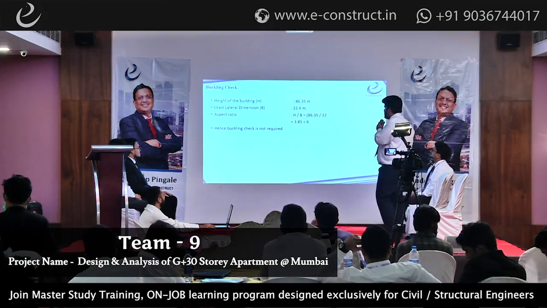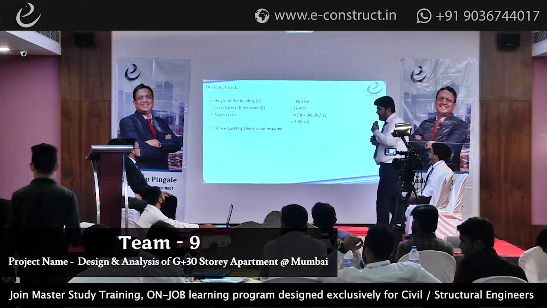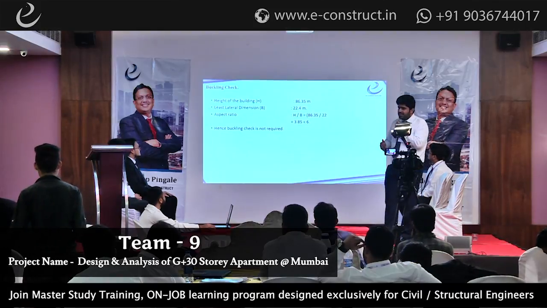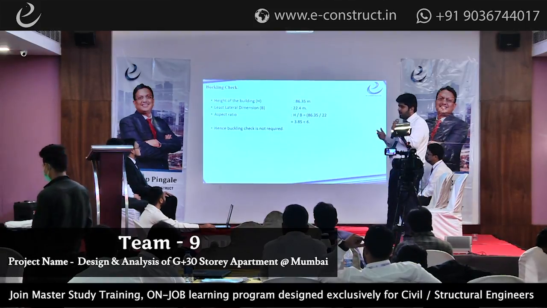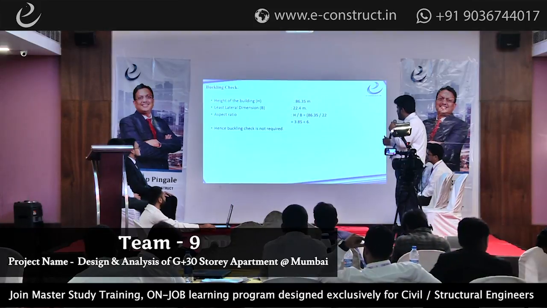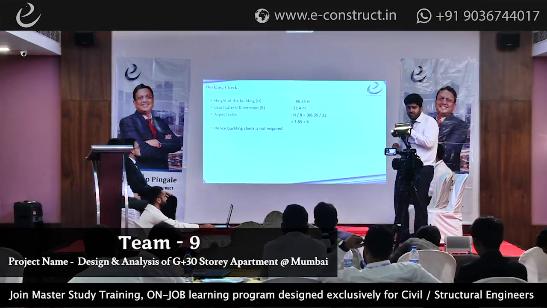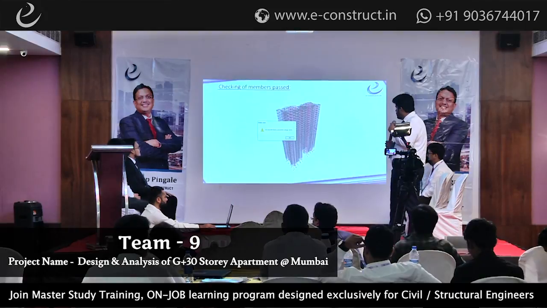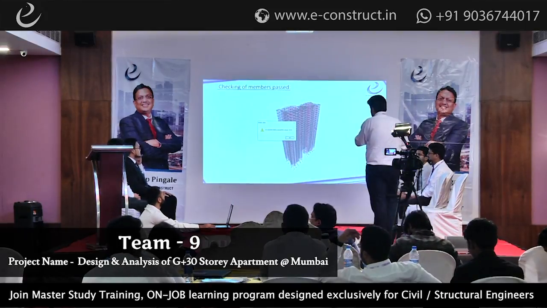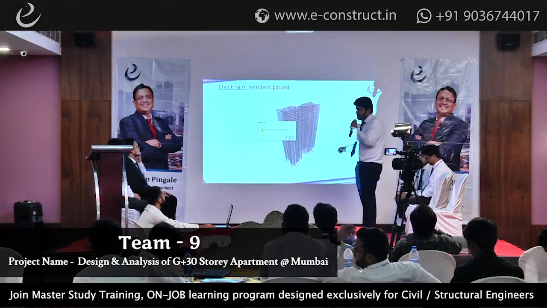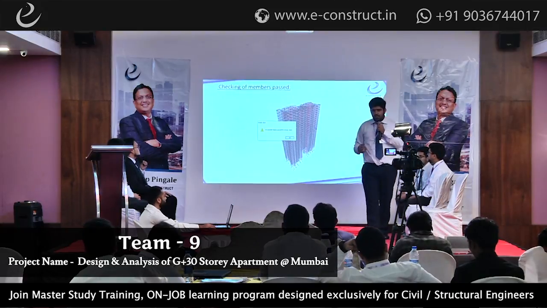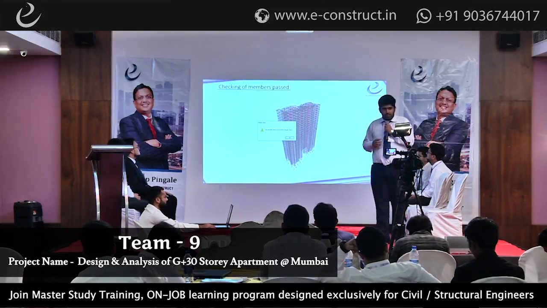So the buckling check, simply the H by B ratio, which should be less than 6 for buckling to not happen, and we received 3.85, so hence a buckling check is not required in this building. And very clearly we can see all concrete frames have passed in the design check in the strength model. So our model is safe, so we can go with the detailing part.